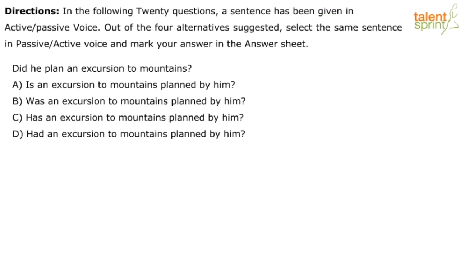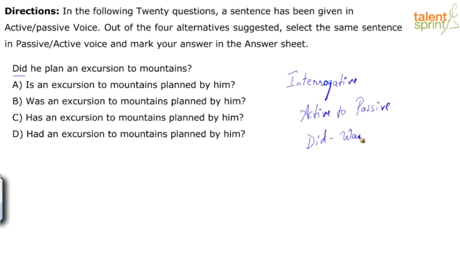Did he plan an excursion to mountains? Obviously, this is an interrogative sentence. So, what happens to "did"? What does it get changed to when you're changing it from active voice to passive voice? So, in an interrogative sentence, when you're converting it from an active voice to passive voice, "did" changes to "was". What's the only option that gives me that is B. Is an excursion to mountains planned by him? Was an excursion to mountains planned by him? Everything else is the same. We just have to choose between is, has and had.